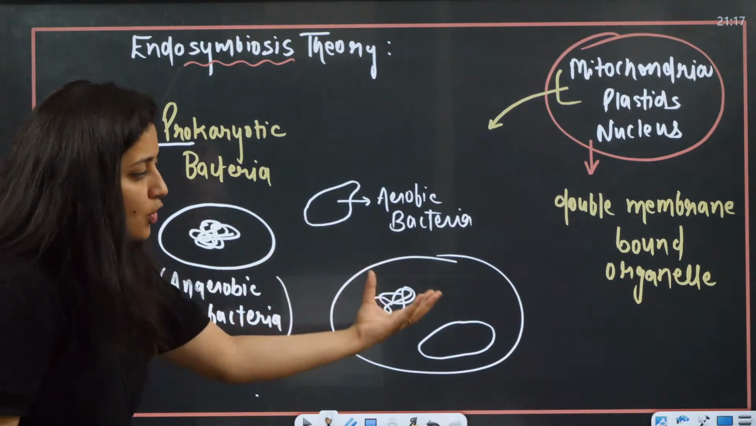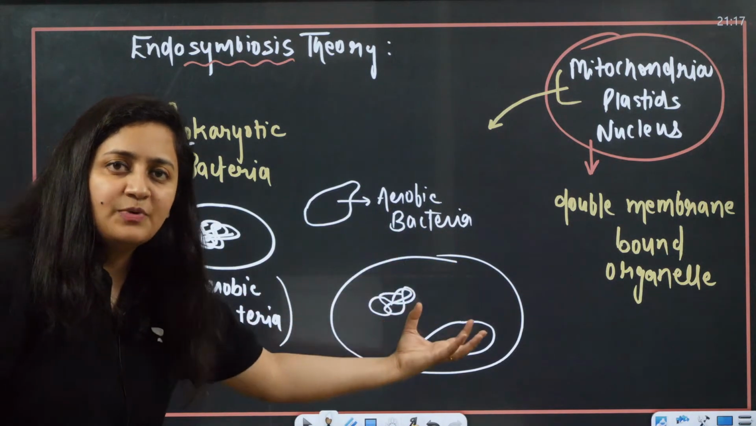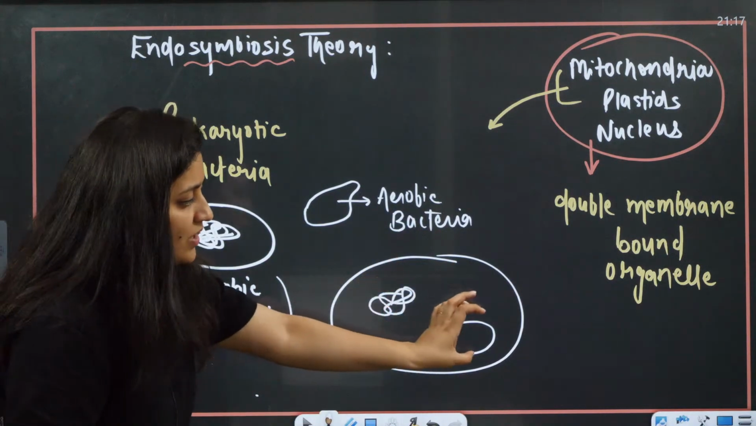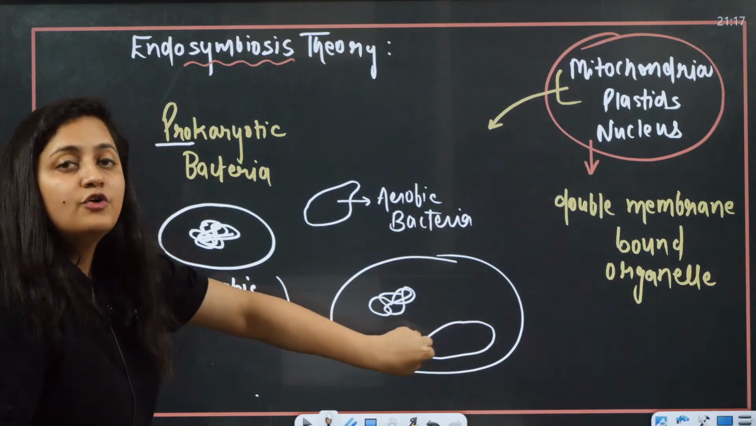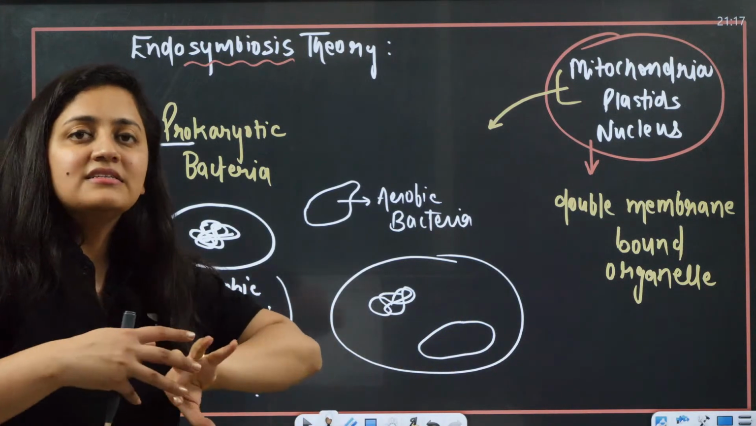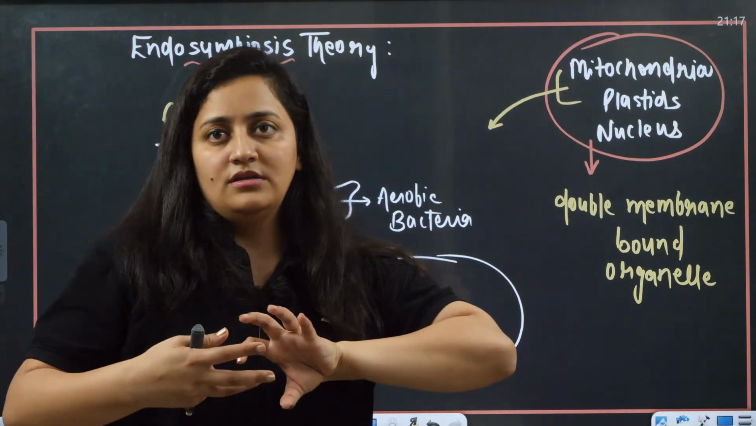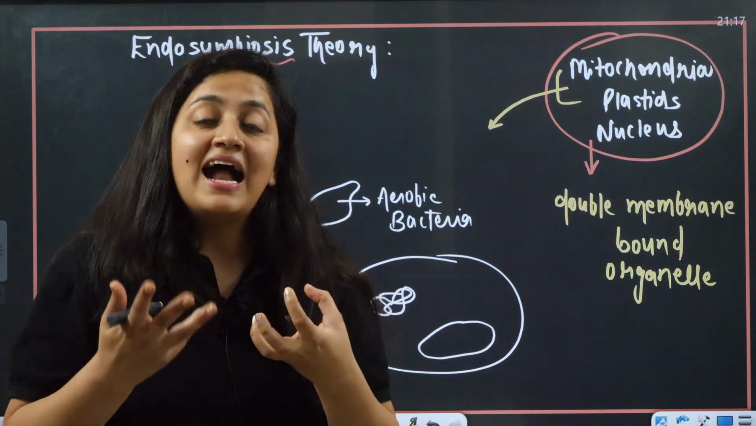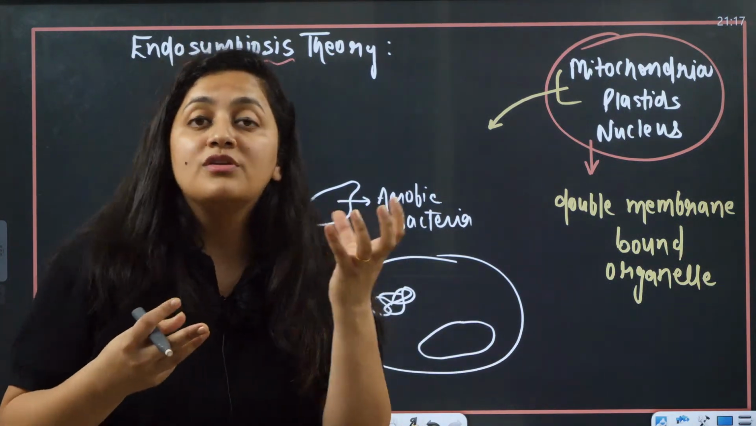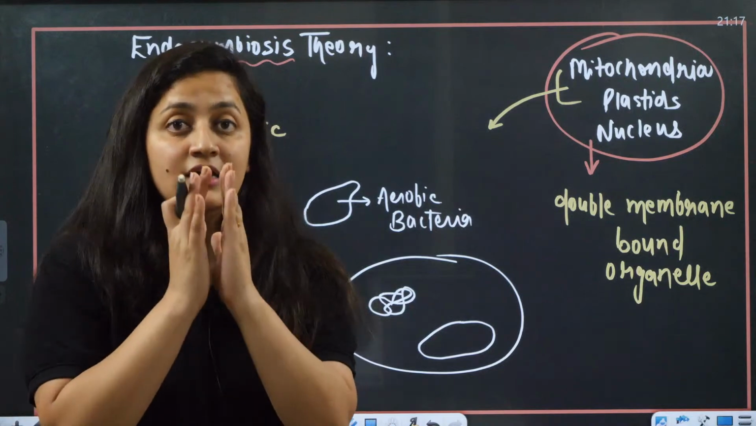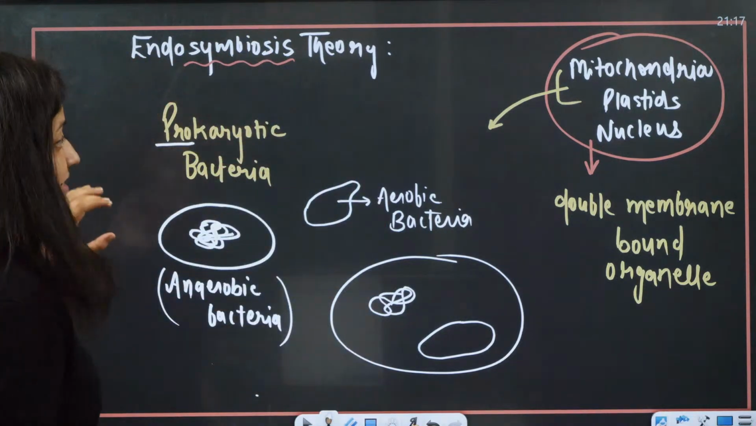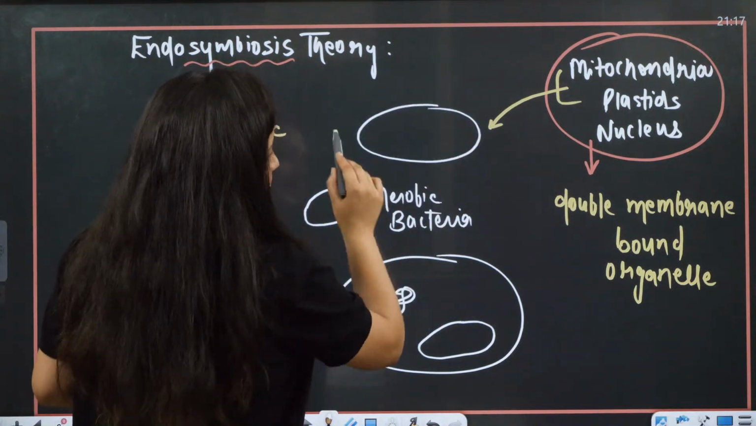So now if you look at this particular cell, in this cell there is one more structure which can even utilize the oxygen. So that is how we relate the origin of mitochondria and the plastid. Actually, when you talk about the mitochondria and the plastid, as I said, they are the double membrane bound organelles.